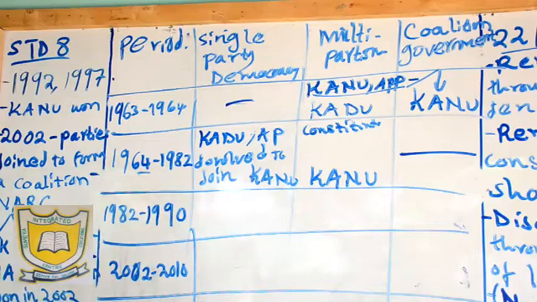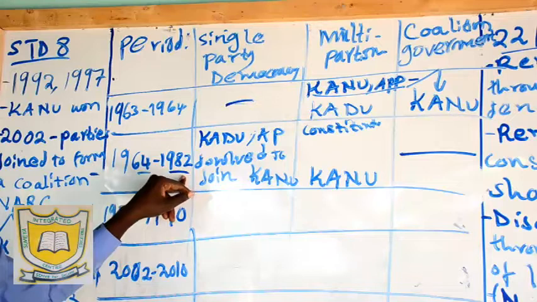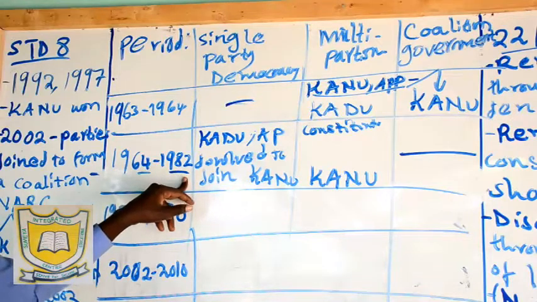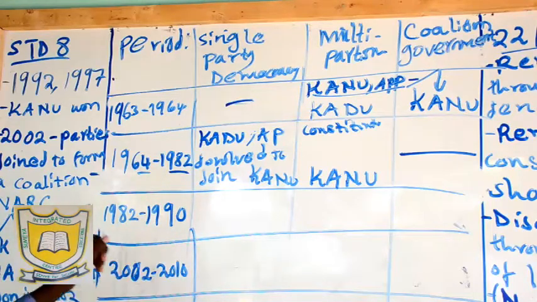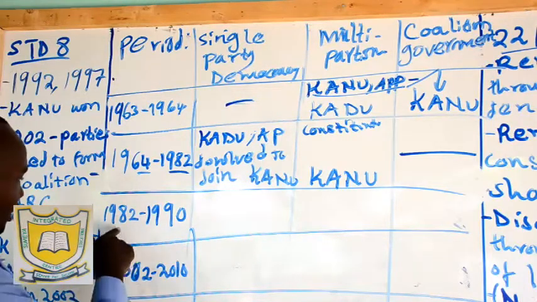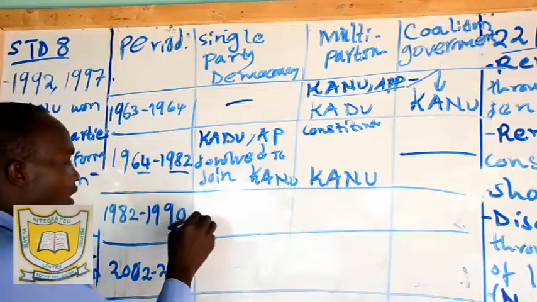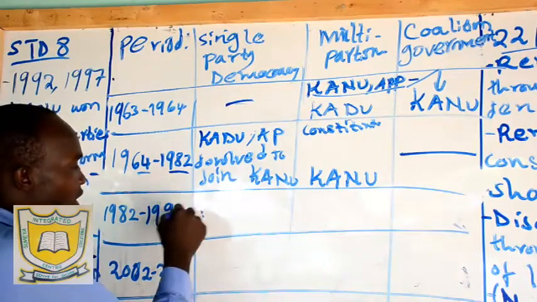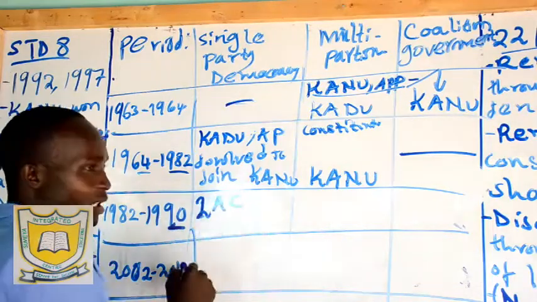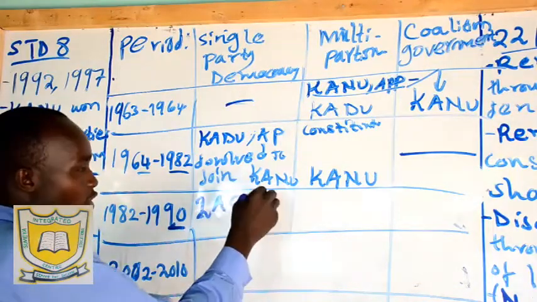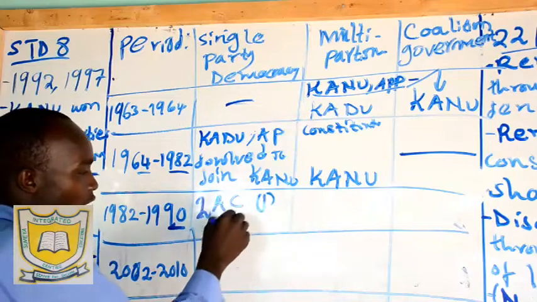But remember in 1982, we said there was an addition of section 2A of the constitution, making Kenya a single party democracy. So from 1982 to 1990, the constitution was amended and section 2A was added to make Kenya a single party democracy, only one party, and that was KANU.